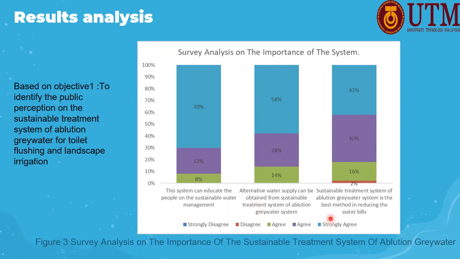Last but not least, the most important is that sustainable operation water can reduce water bills. About 82% agree on this importance. Nevertheless, some respondents did not agree that the system can reduce bills, as people think that the system will have high cost, especially for maintenance. Overall, the majority of respondents have a good perception of this system.